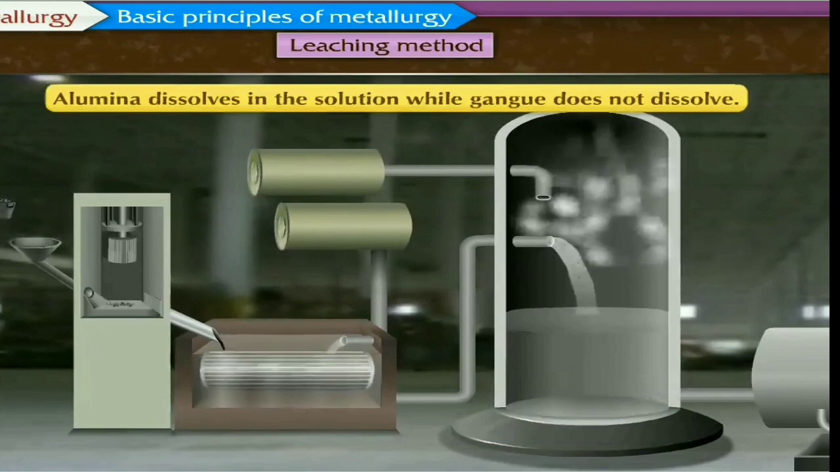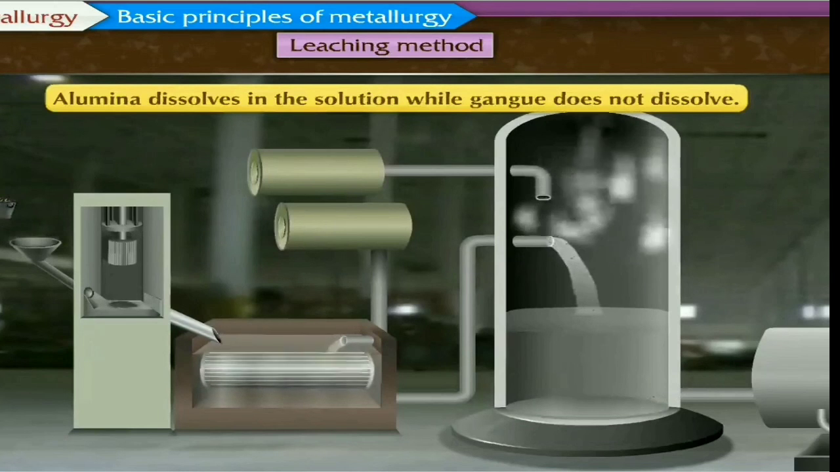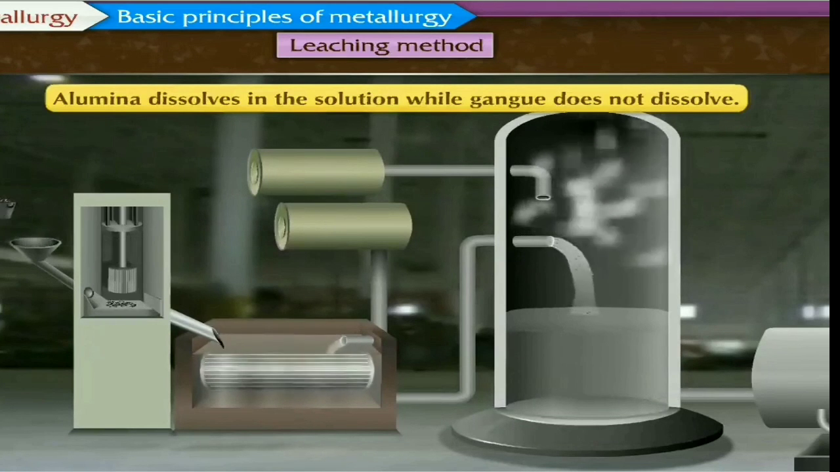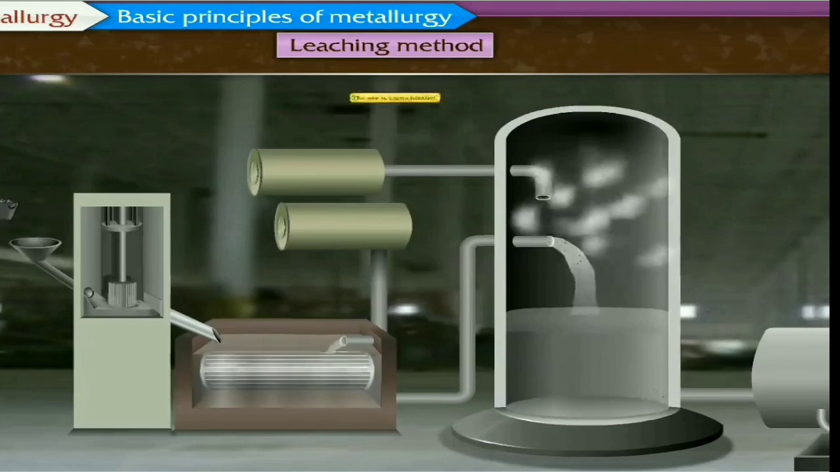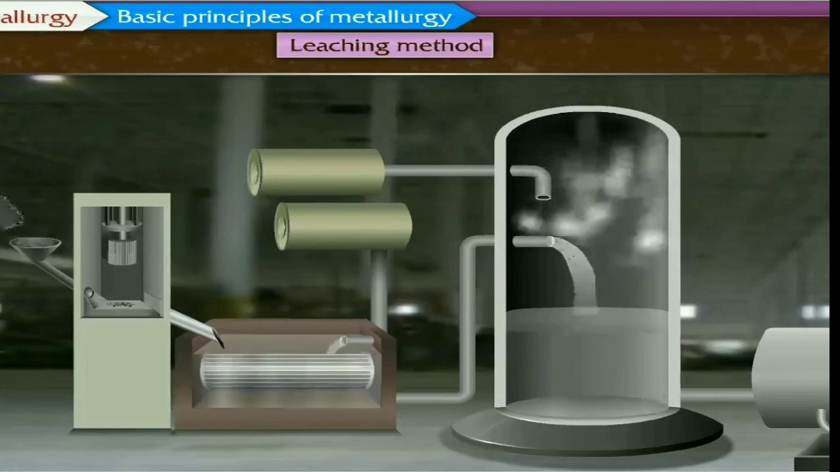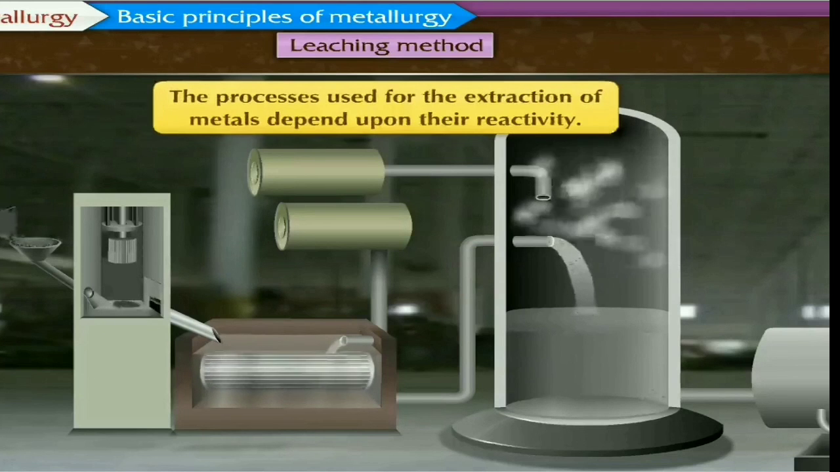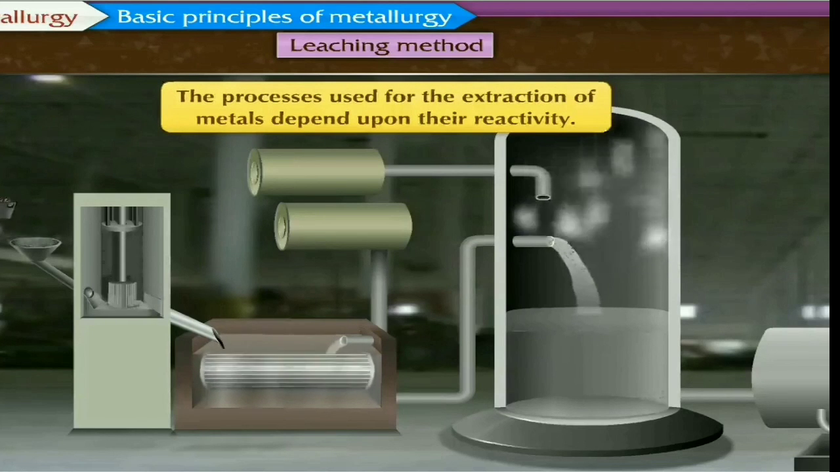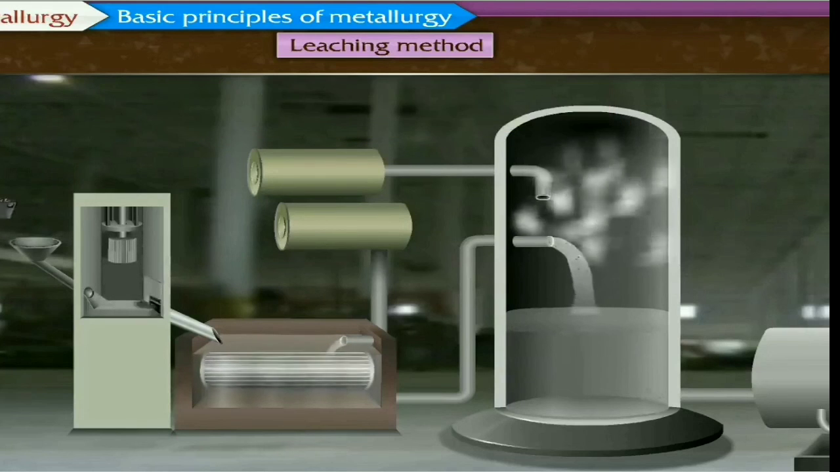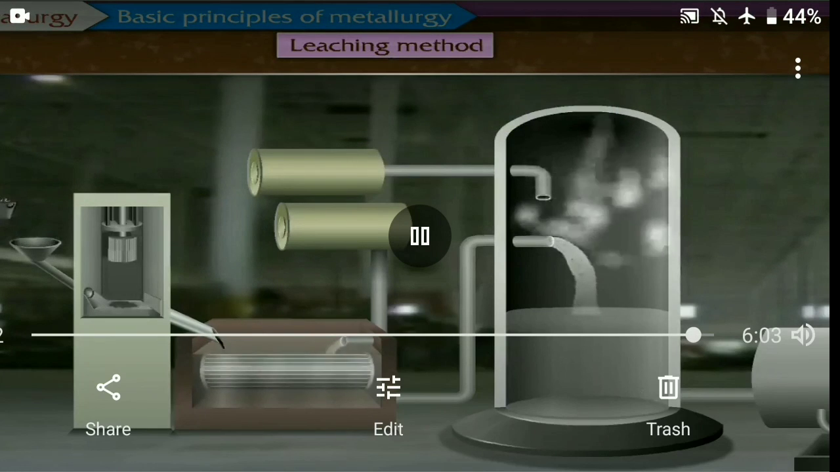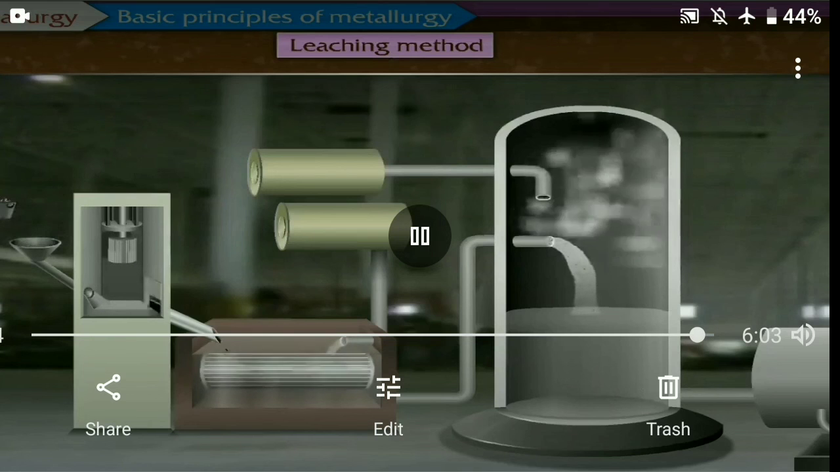Okay, so alumina dissolves in the solution while gangue does not dissolve in that solution. Which solution is it? NaOH and Na2CO3. This ore is concentrated, and then further it is processed for further reaction to separate out the aluminium. So next we are going to study the extraction of aluminium from its ore.